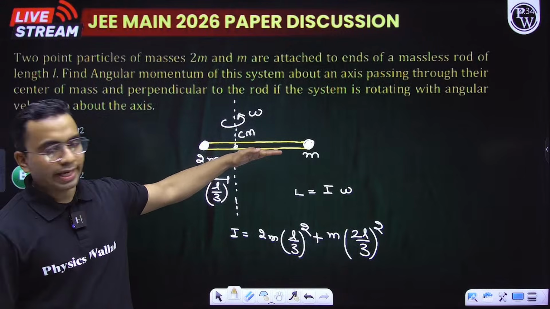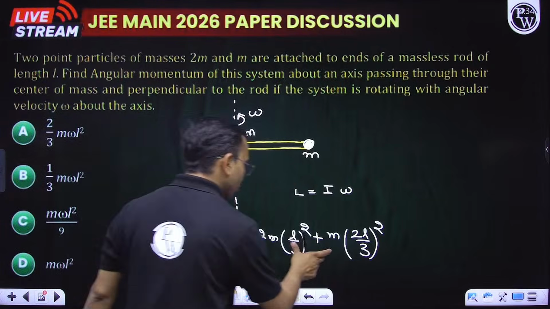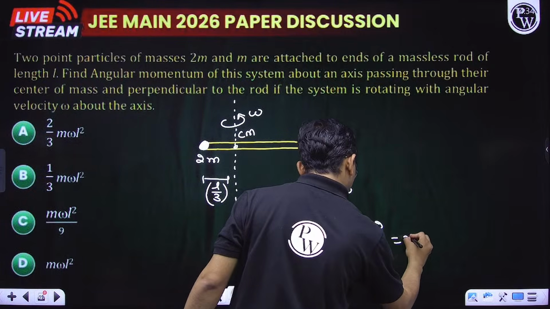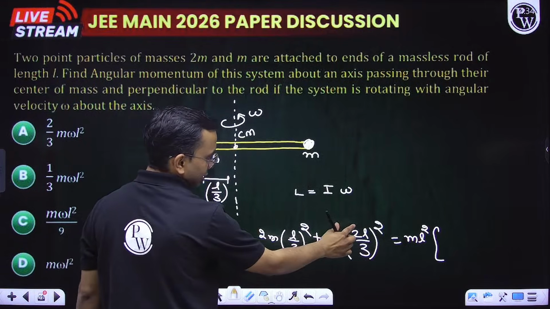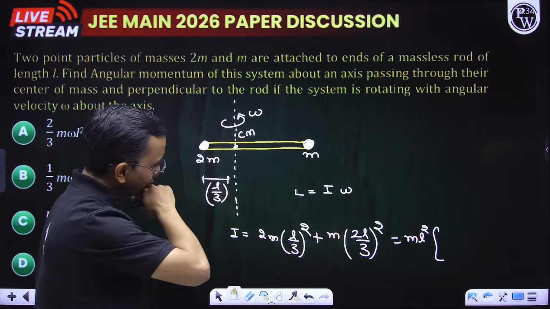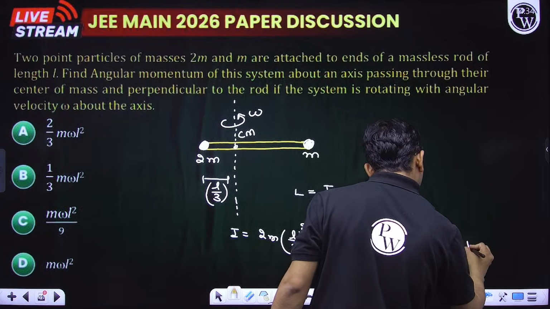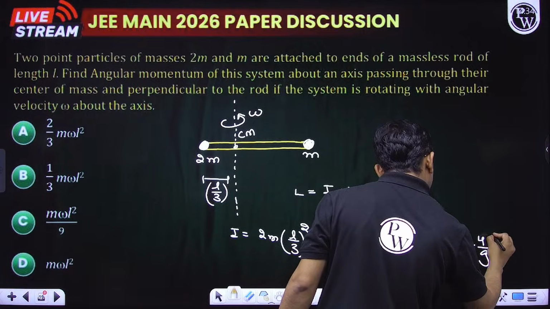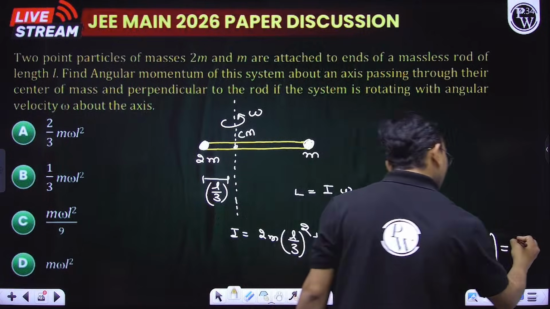My rod is light, so we need not consider its moment of inertia, that mass is 0. Now this will become ml square into 2 by 9 plus 4 by 9. This is 6 by 9, and 6 by 9 we can write as 2 by 3.